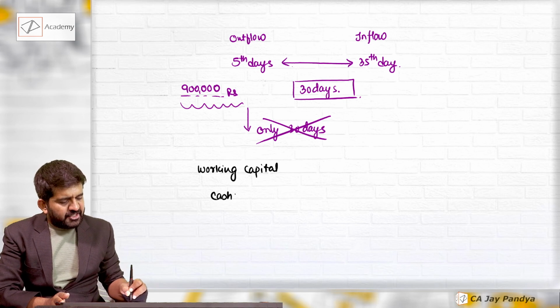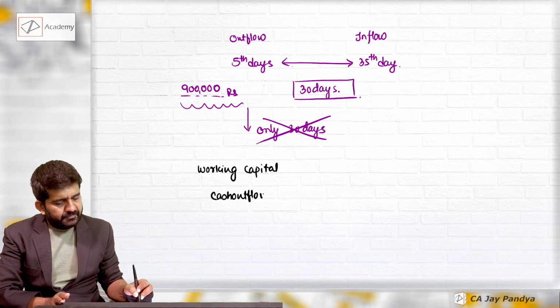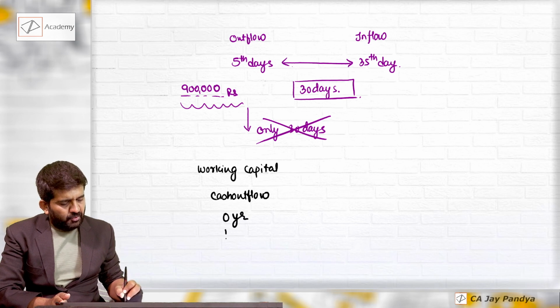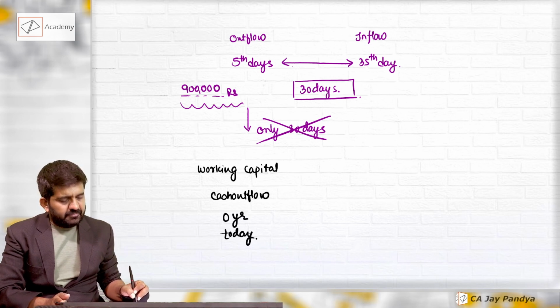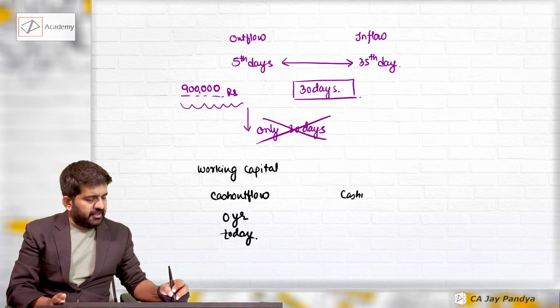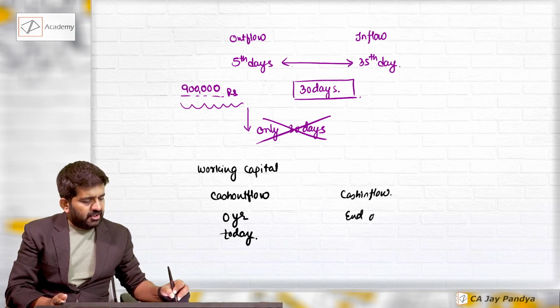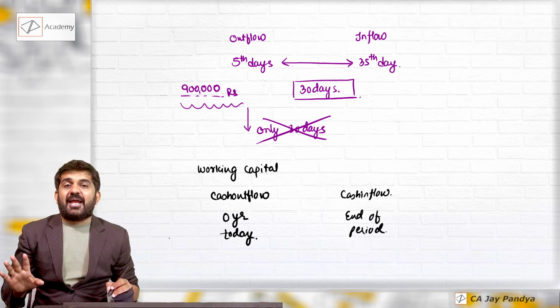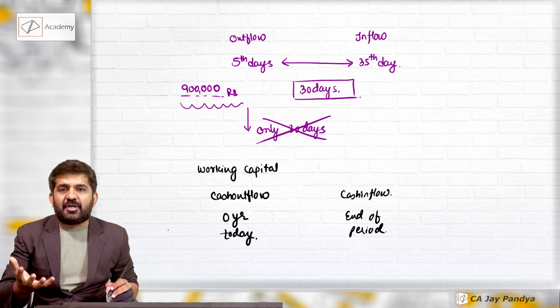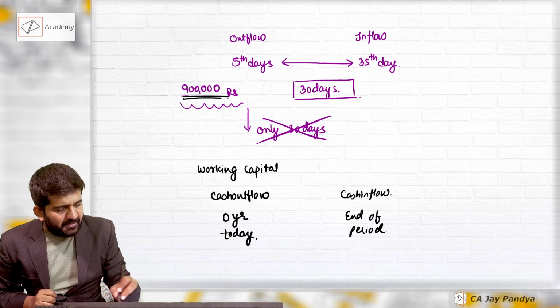is a cash outflow at the end of year 0, that is today, and it is a cash inflow at the end of the period, that is, when the business is sold or ends, only then will working capital be recovered back. Sir, will it remain 9 lakh rupees?